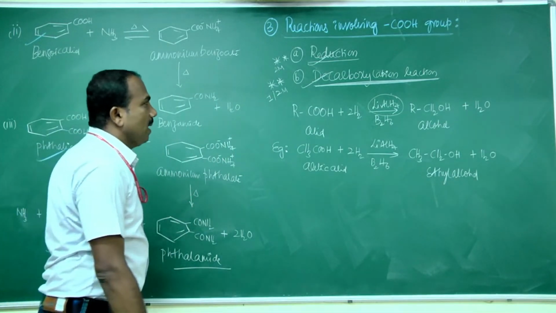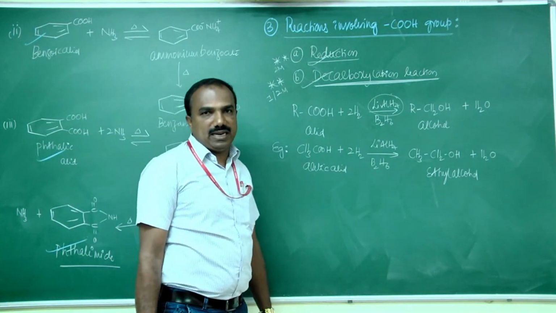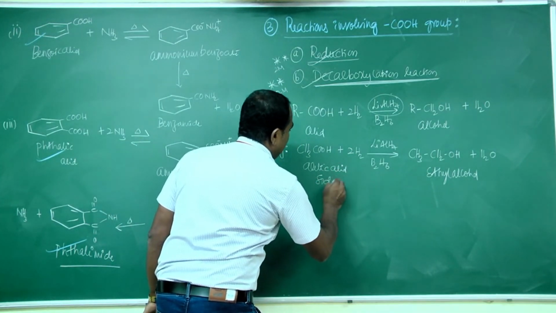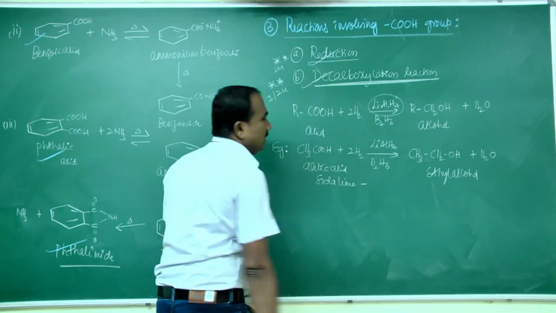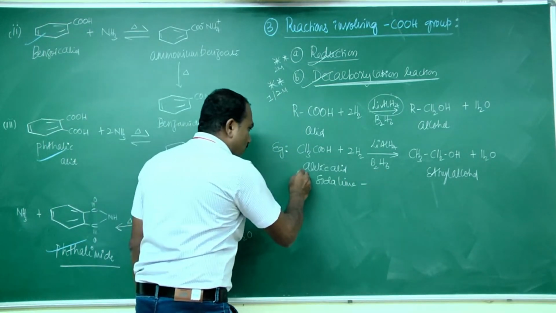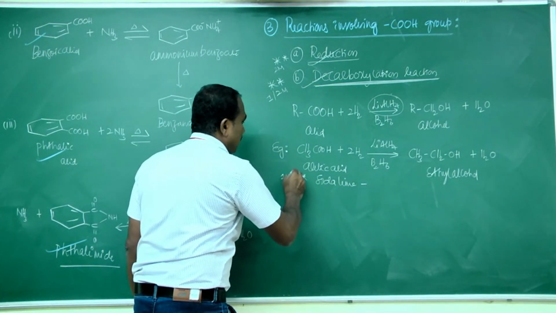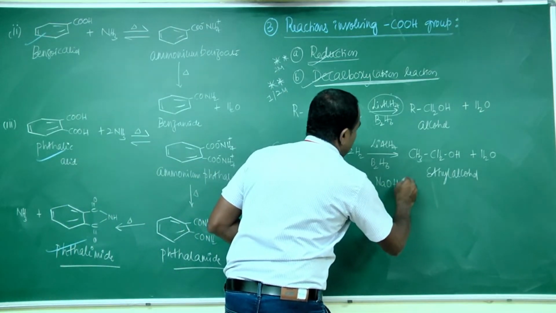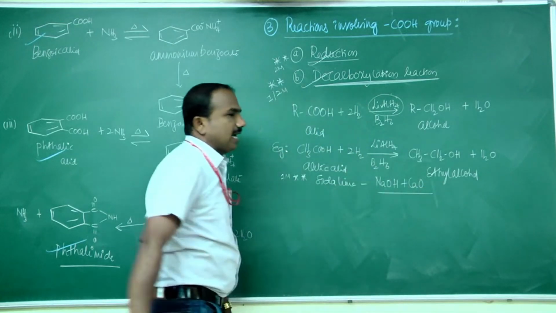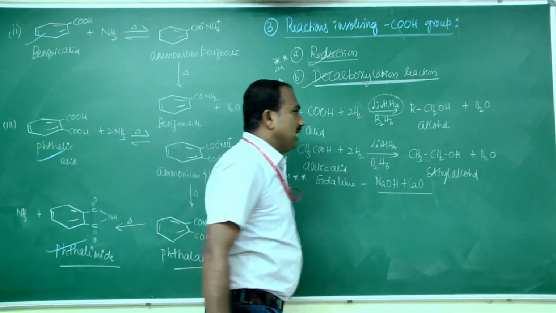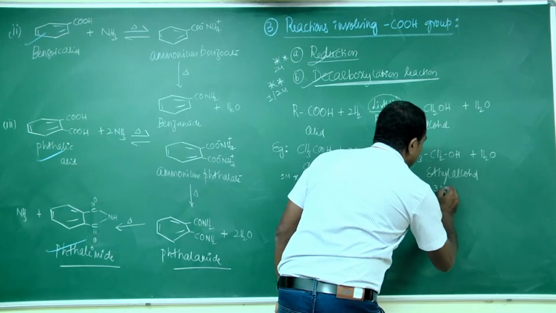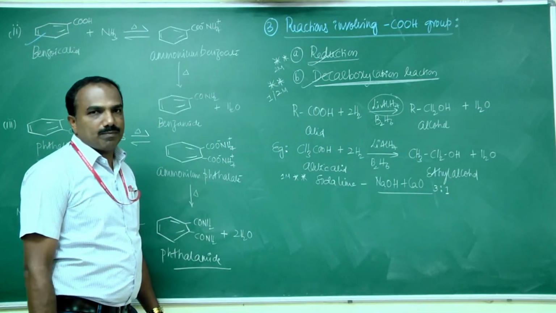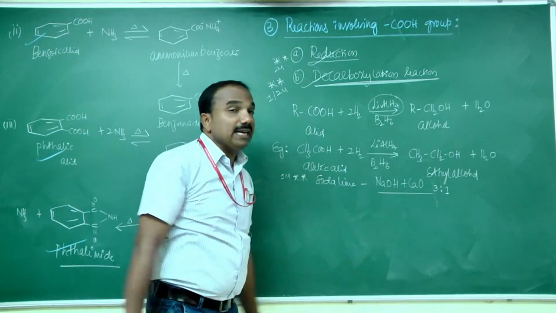The second one that is very important is the decarboxylation reaction. In order to carry out decarboxylation, you have to use a decarboxylating agent, that is soda lime. In examination they have asked this for 1 mark also: what is soda lime? It is a mixture of sodium hydroxide and calcium oxide in the ratio of 3:1. This is called soda lime. It is used as a decarboxylating agent.